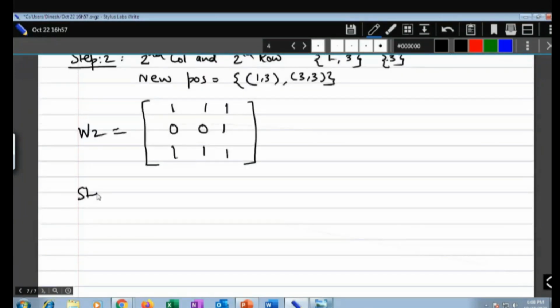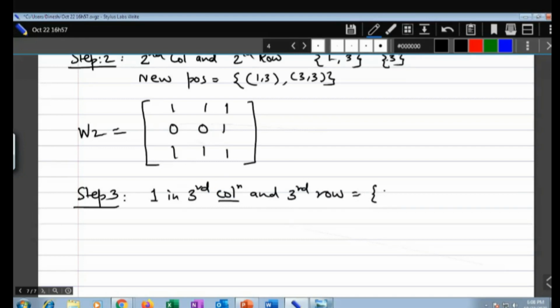Now what is your step number 3? Step number 3, you will find 1 in the third column and third row.